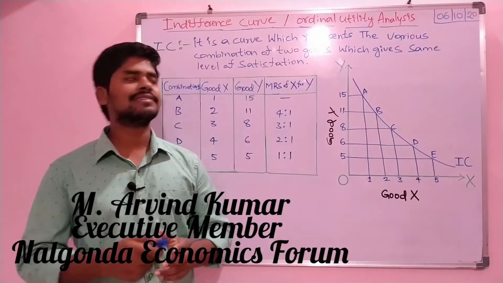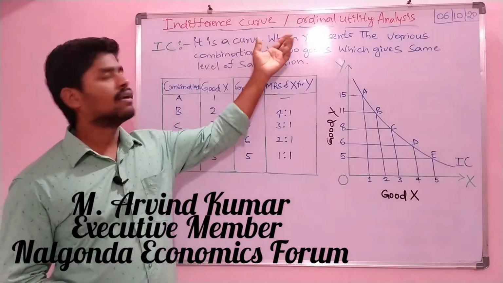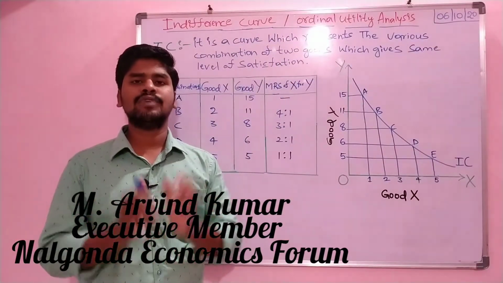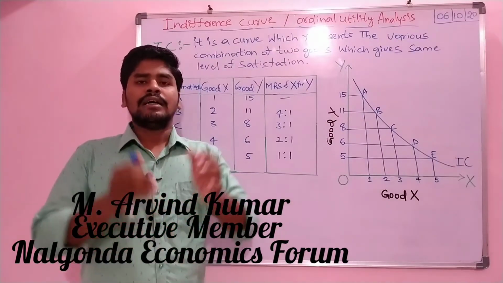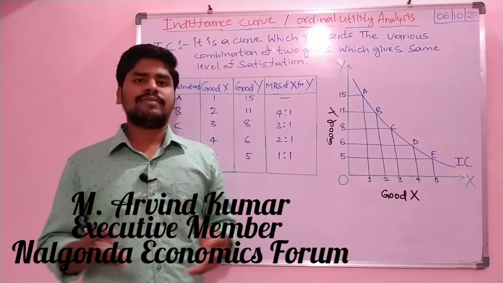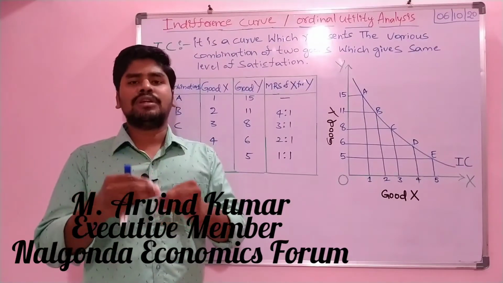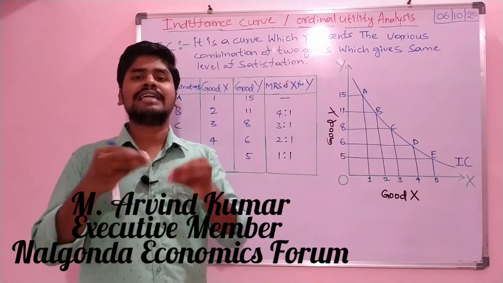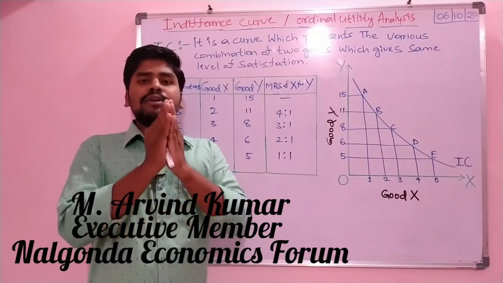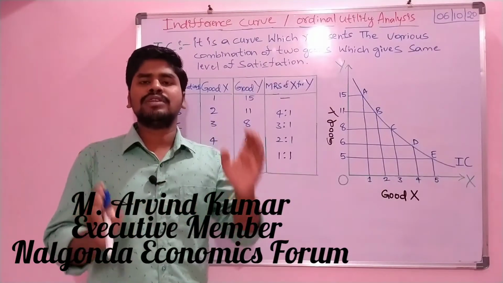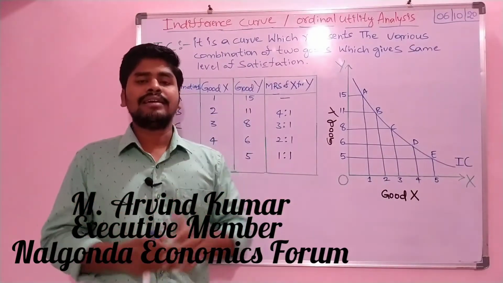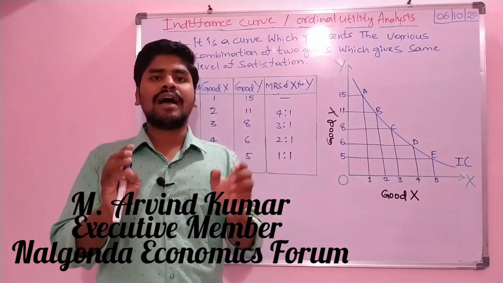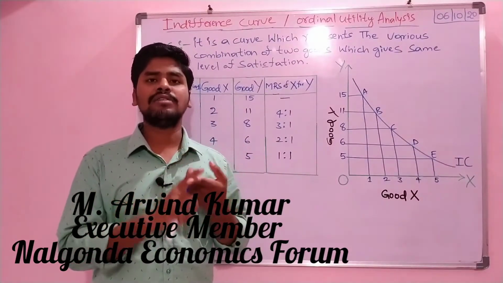In this video, we'll understand indifference curve, which is also called ordinal utility analysis. In the previous classes, we understood in the theory of consumer behavior, the consumer goes on consuming goods and services. While consuming goods and services, consumers get satisfaction. That is utility. We measure satisfaction in terms of utility. Utility is divided into two approaches, cardinal approach and ordinal approach. We discussed in the previous classes what cardinal utility is. Cardinal utility is based on total utility, average utility and marginal utility.